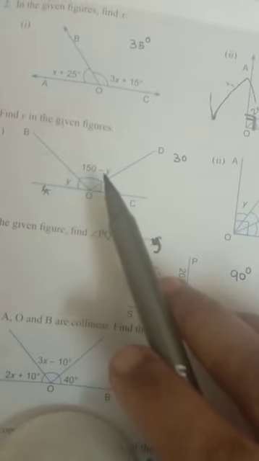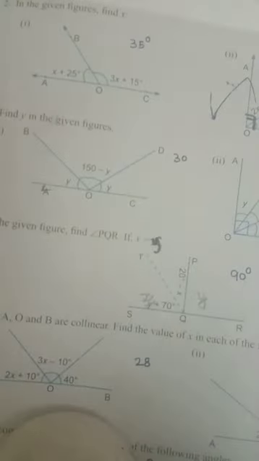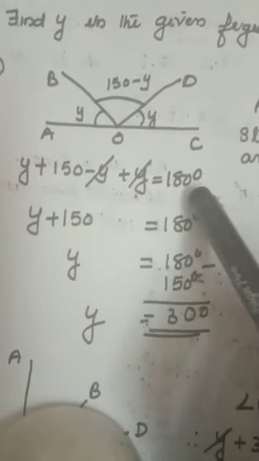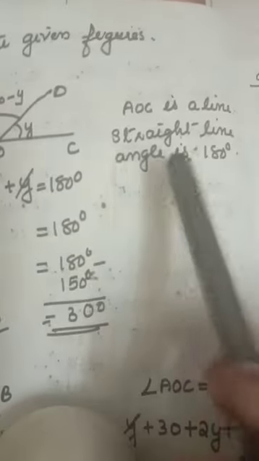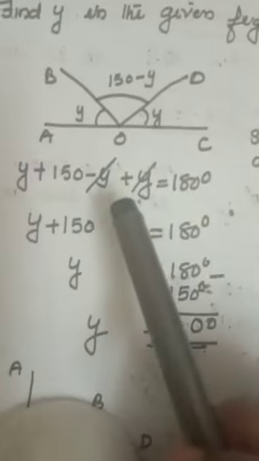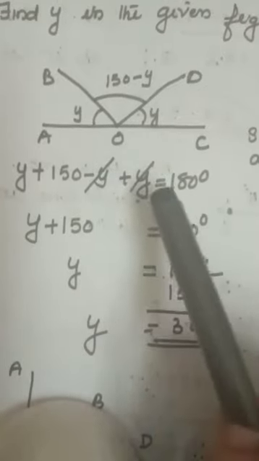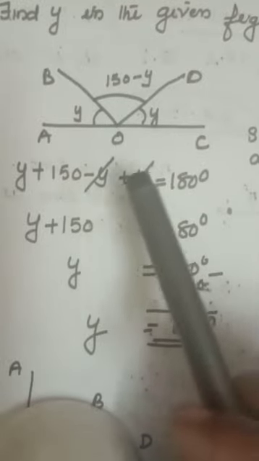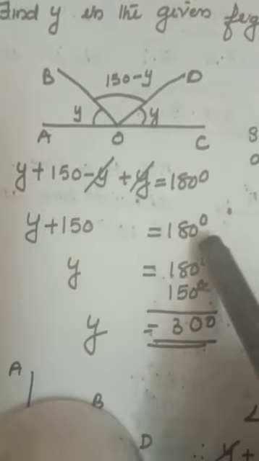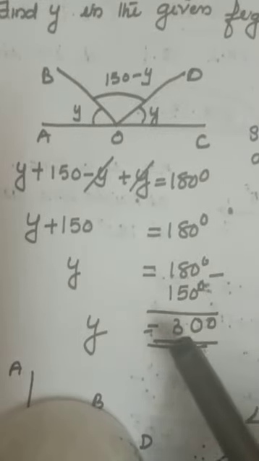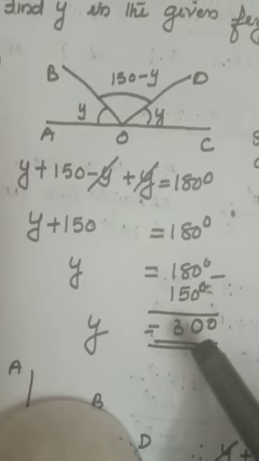y plus 150 minus y plus y equal to 180 degrees. See here. y plus 150 minus y plus y equal to 180 because AOC is a line, straight line angle is 180. Reason you have to write. Plus y minus y is 0, so I cut out. This you will do, you will get 0 only. So y plus 150 equal to 180. y equal to, plus 150 will go that side, it will be subtracted. You will get y equal to 30 degrees.